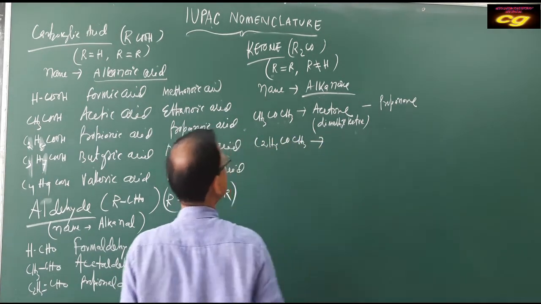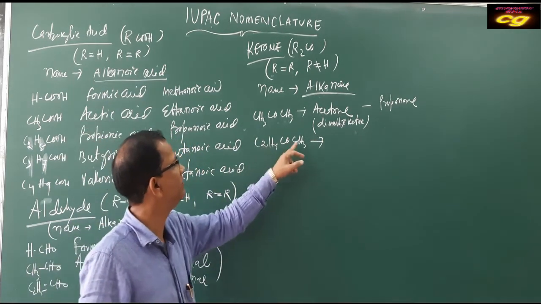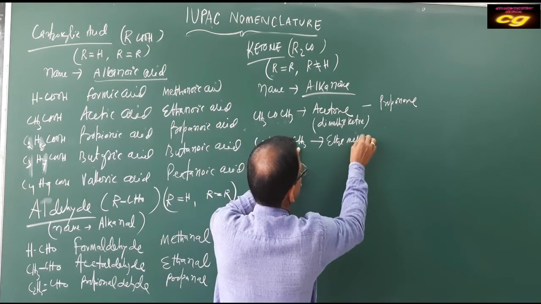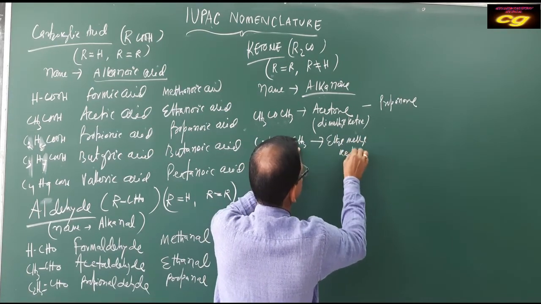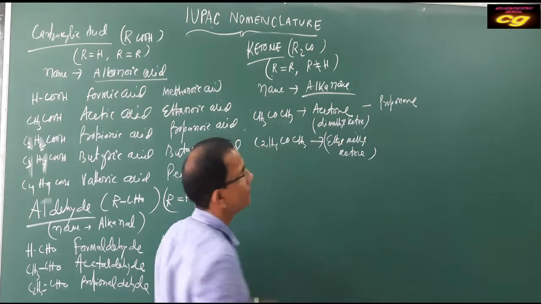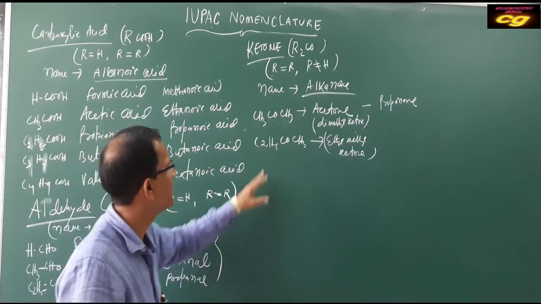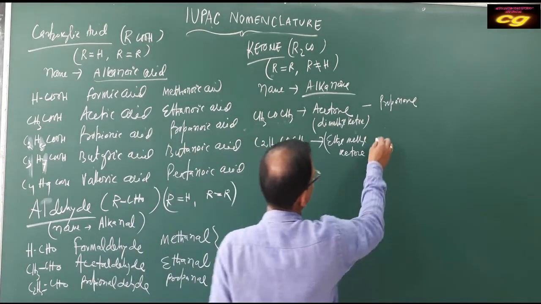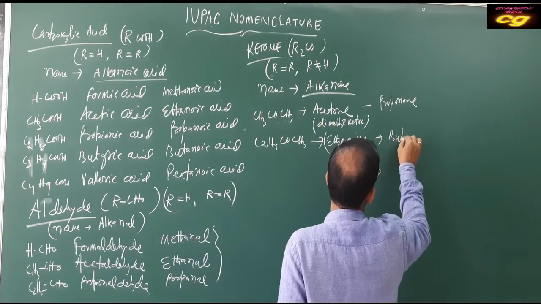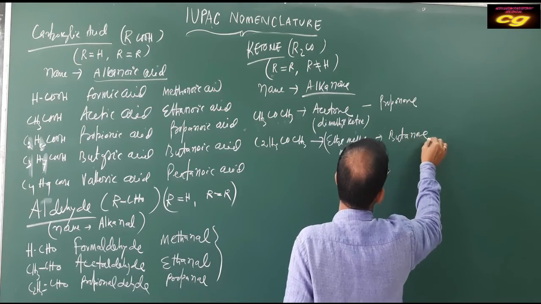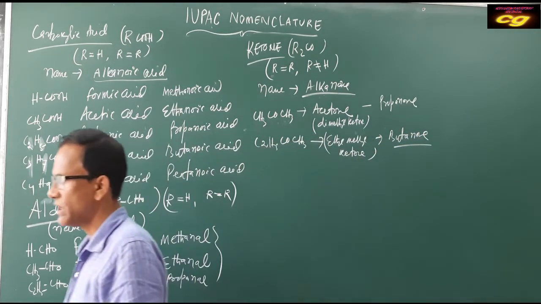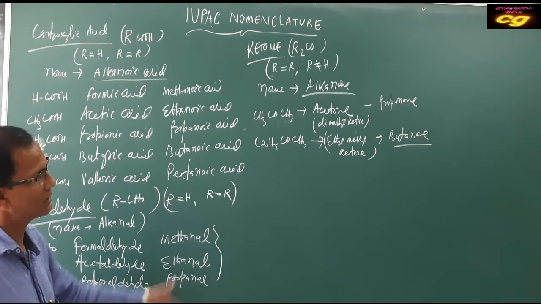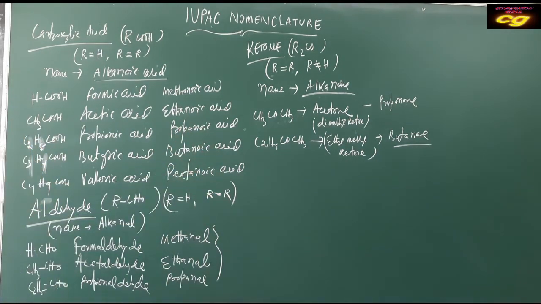C2H5COCH3, its common name is ethyl methyl ketone. This is your common name. But the IUPAC name: how many carbons? 1, 2 and 2, 4. 4 means butanone. So like this. These are some important ketones, with their common name and IUPAC name.